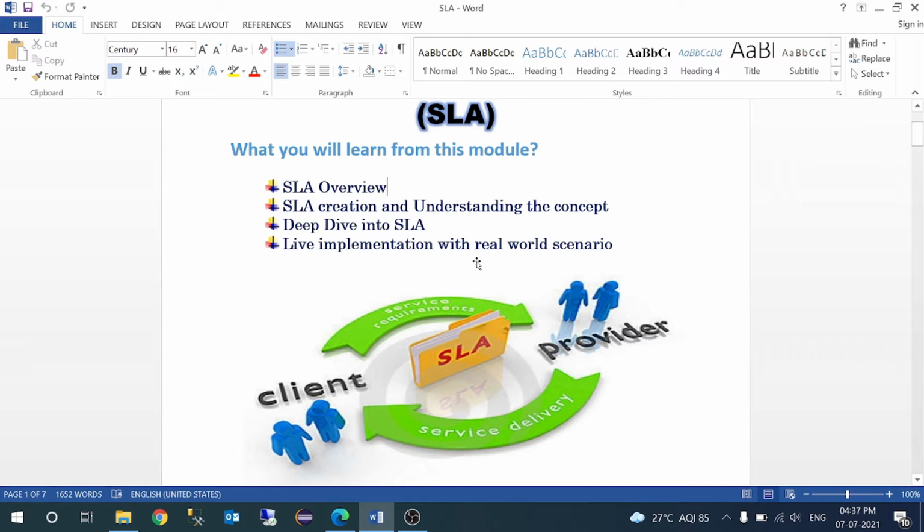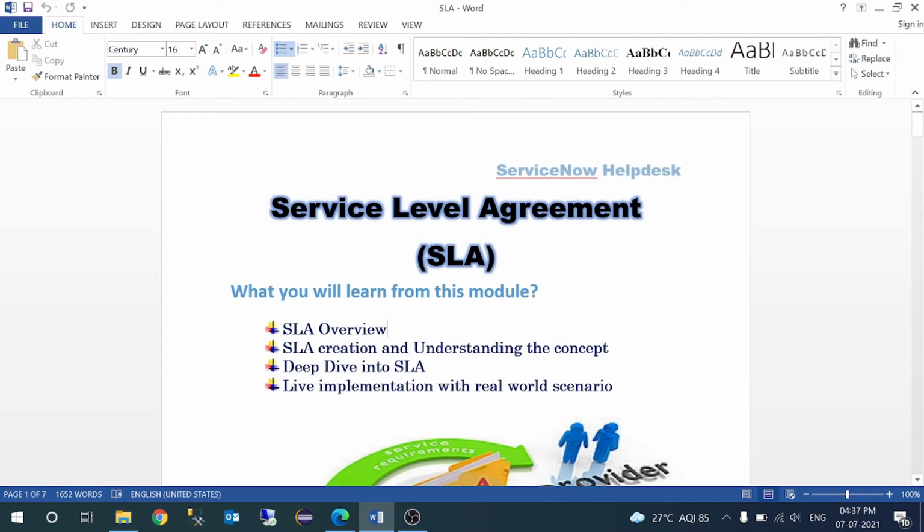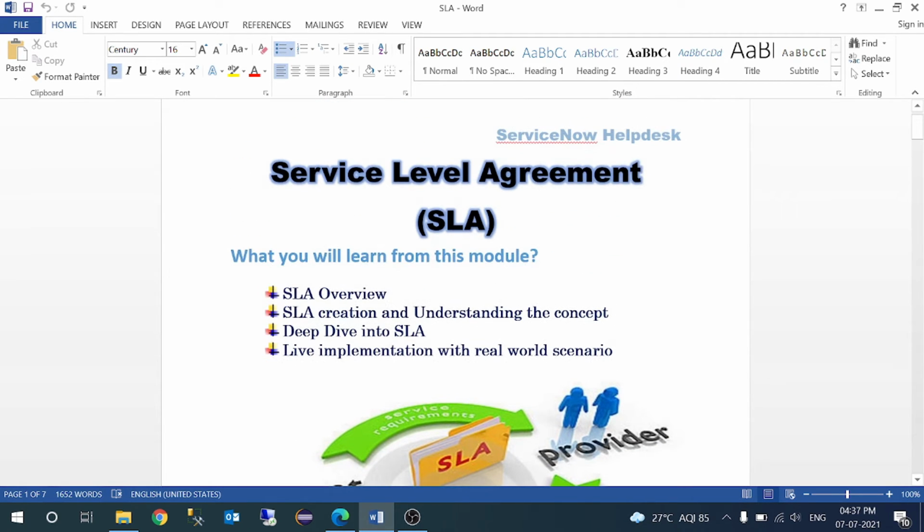But before that we have to understand what is SLA. SLA stands for service level agreement. Let's try to understand it with a real world scenario, right? Let's say you are working in any company and you have some work to do, and your manager says you have to complete this work within 2 hours.